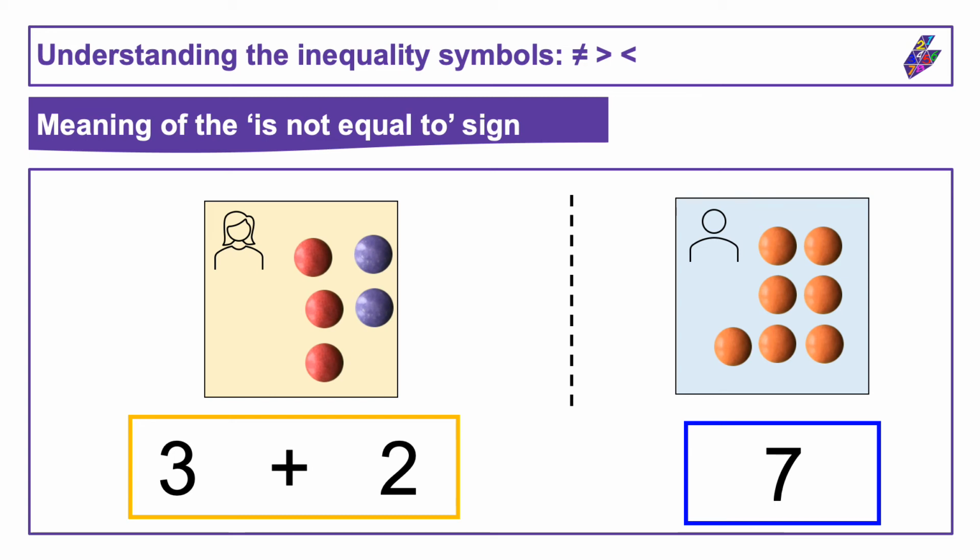If Jenny had 3 red sweets and 2 purple sweets, giving her a total of 5 sweets altogether, and Michael still had 7 orange sweets, they do not have the same number of sweets. 3 plus 2 is not equal to 7.